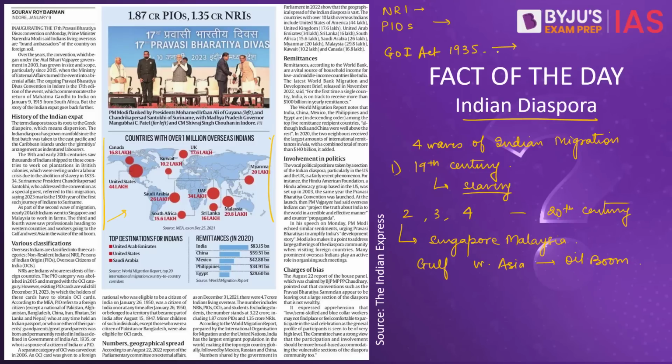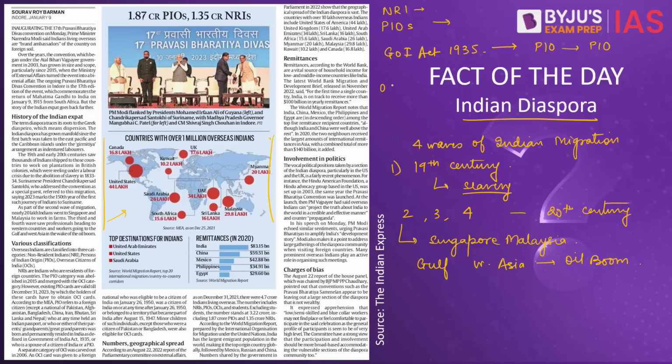Apart from that, even the spouse of a citizen of India or a person of Indian origin gets this PIO status. However, in 2015, the Government of India decided to merge the PIOs with the OCIs, and it is necessary for the PIOs to get their OCI card maximum by December 2023.